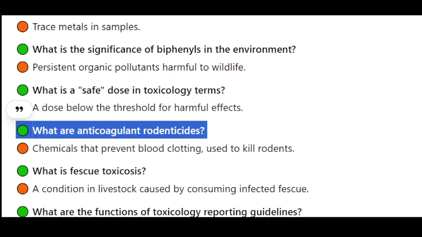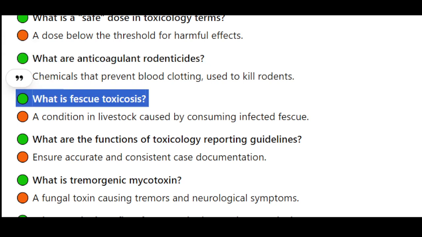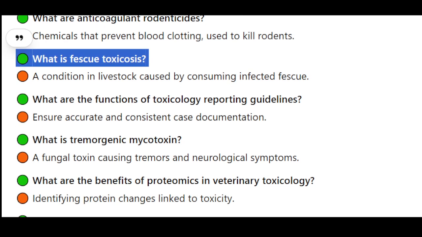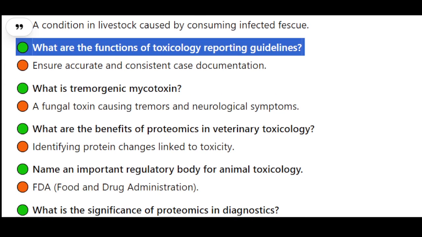What are anticoagulant rodenticides? Chemicals that prevent blood clotting, used to kill rodents. What is fescue toxicosis? A condition in livestock caused by consuming infected fescue. What are the functions of toxicology reporting guidelines? Ensure accurate and consistent case documentation.